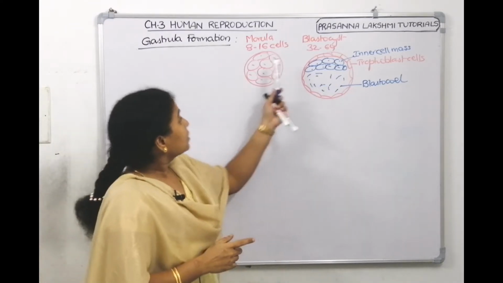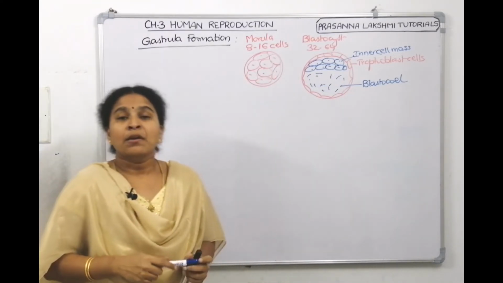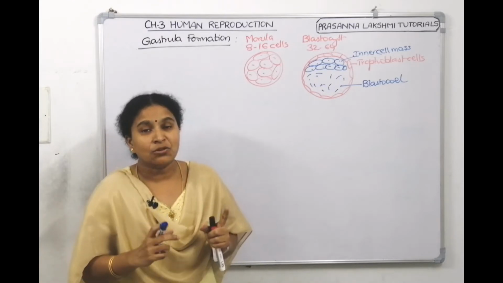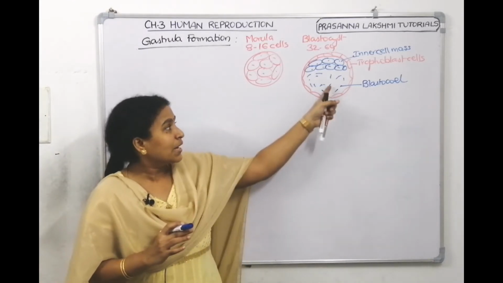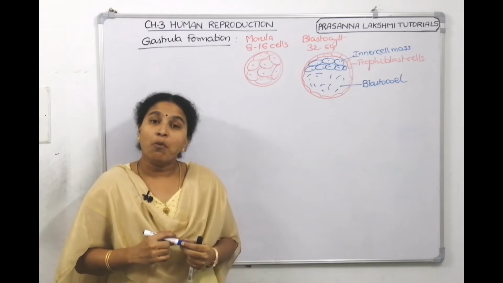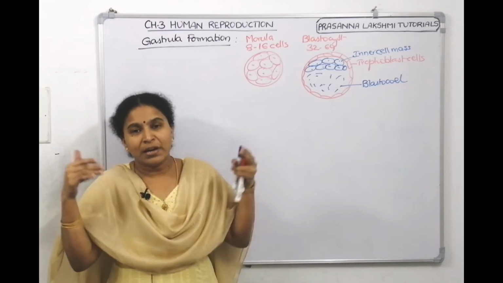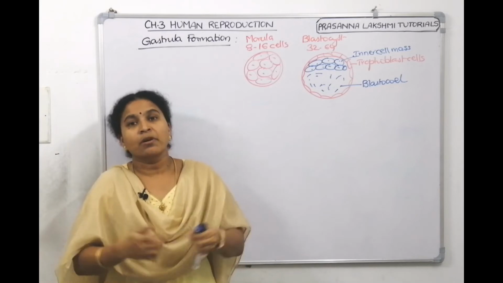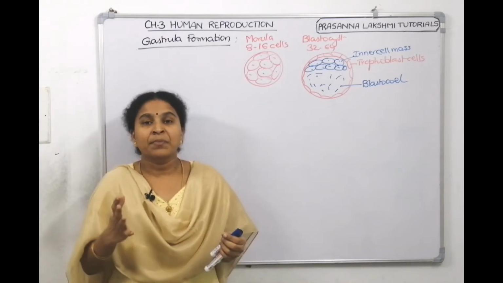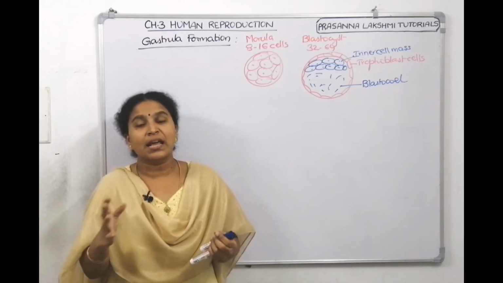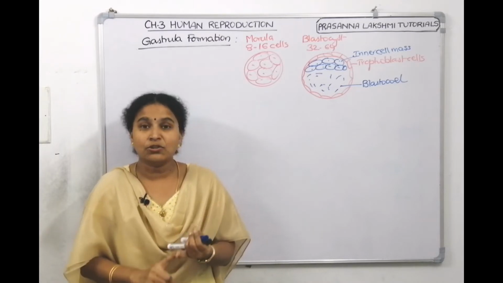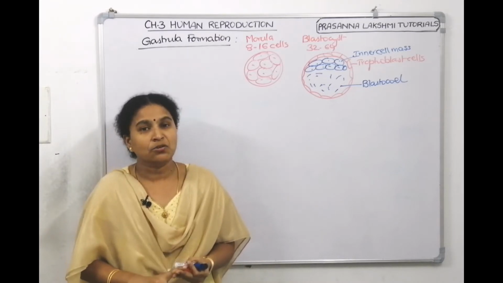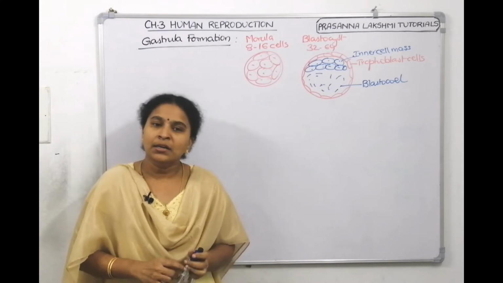Then the blastocyst becomes gastrula. What is gastrula then? Gastrula is nothing but the cells which are present here showing morphogenic movements. Some show invaginations, they protrude and come inside, involutions. Some show evaginations, they go outside. They try to form all the three germinal layers called ectoderm, endoderm and mesoderm. That we are going to see under gastrulation.